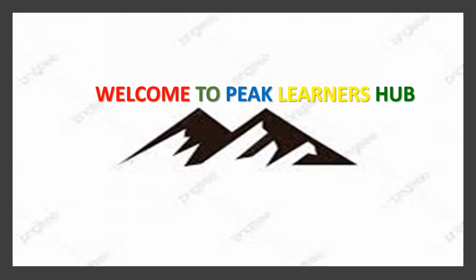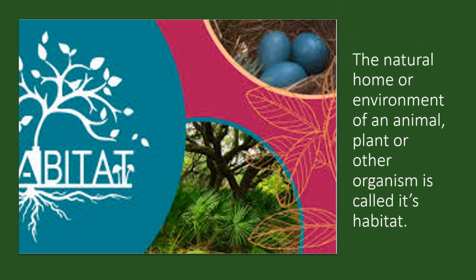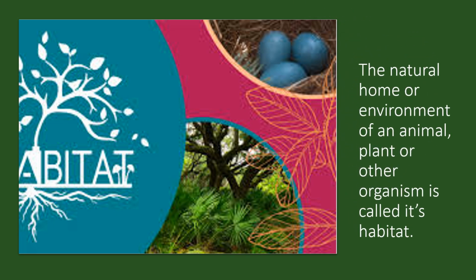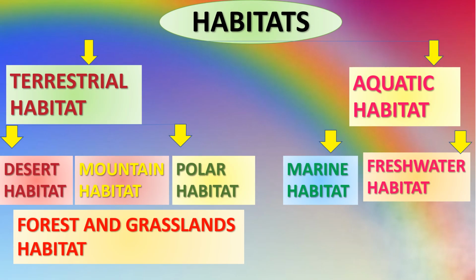Hello students, welcome to the next session of science. Today I am here with the topic different types of habitats. The place where living organisms live is called their habitat. Different plants and animals have different adaptations to survive in their habitats. Favorable features present in plants and animals that help them survive in a particular type of habitat are known as adaptations. The major types of habitats are terrestrial and aquatic.